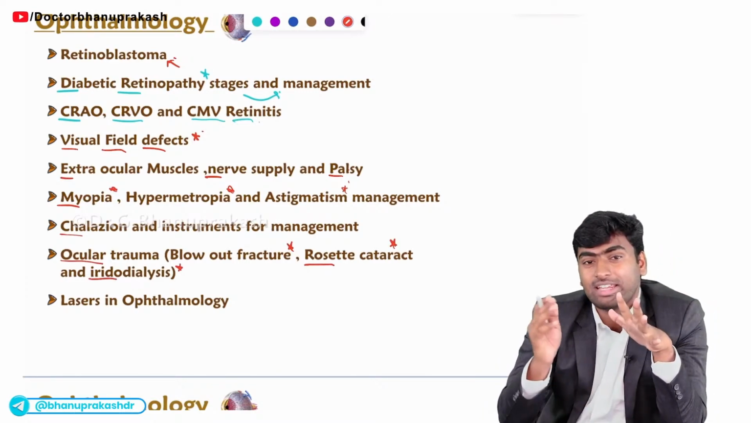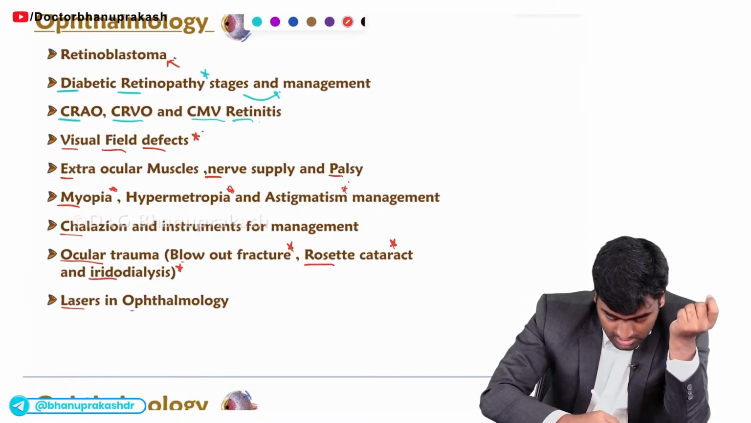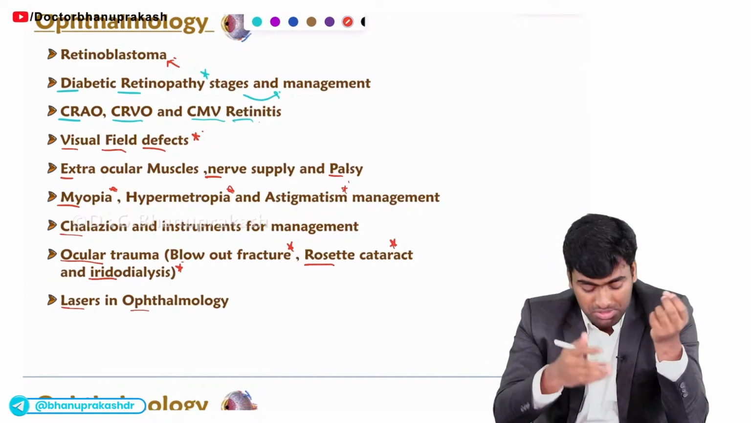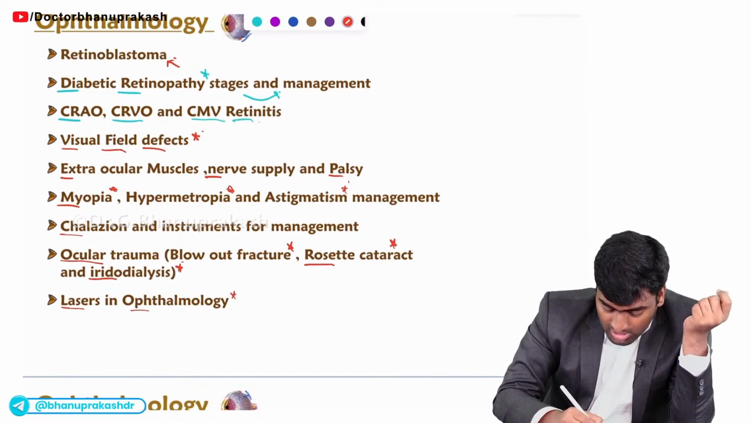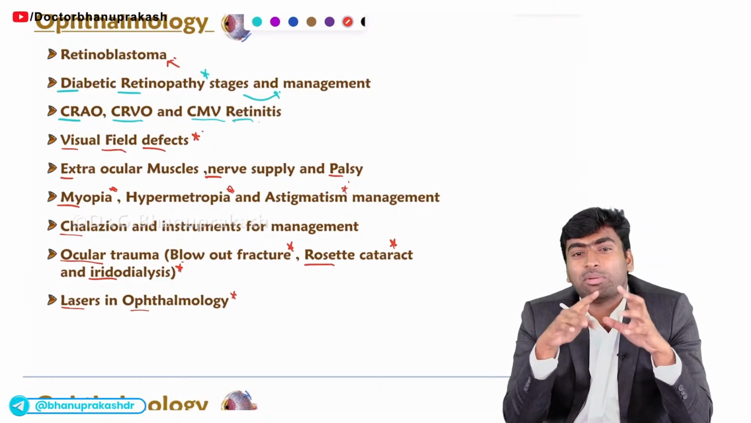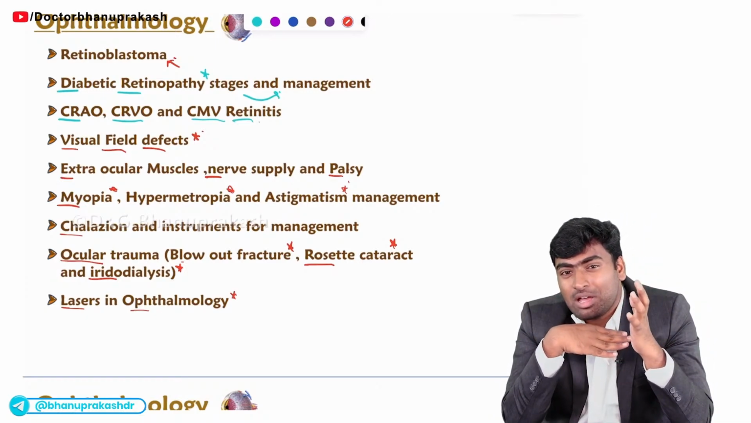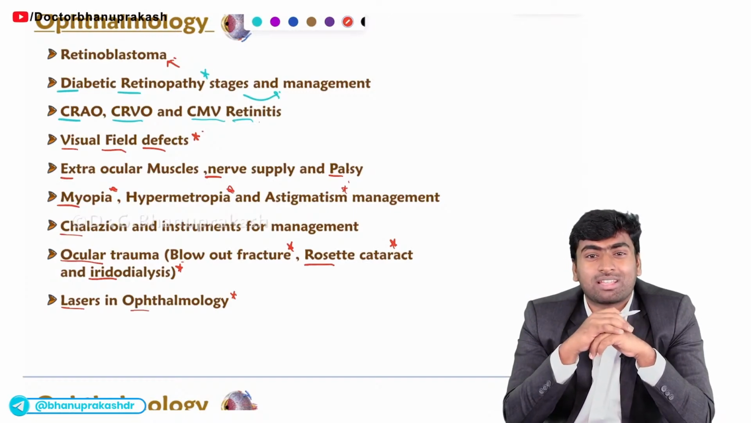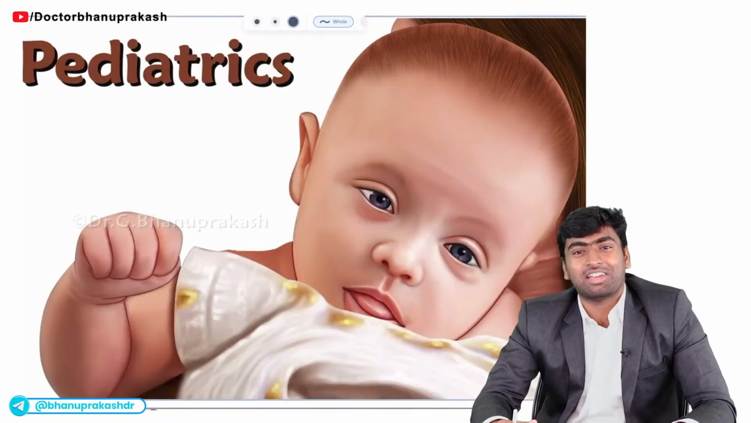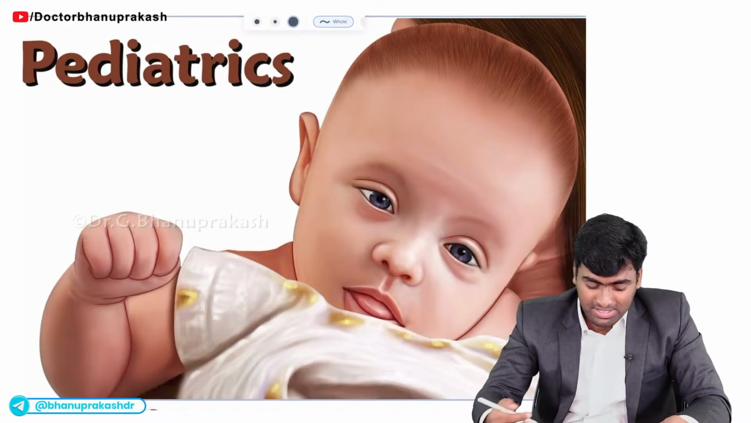Fine. And about ocular trauma, you need to know about blowout fracture, rosette cataract and iridodialysis. Fine. And the final one is the lasers of ophthalmology. It is less commonly tested nowadays, but previously they used to test the lasers of ophthalmology. Fine. Whereas the rest are the most important part. If you are able to get all these must-know important topics correct, then you will get these 15 marks for sure.